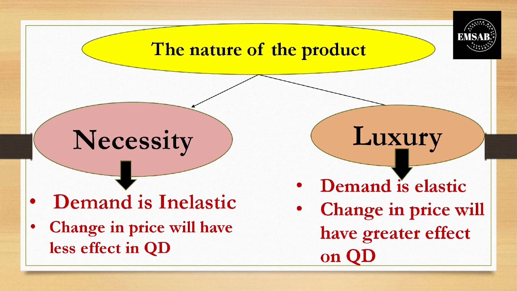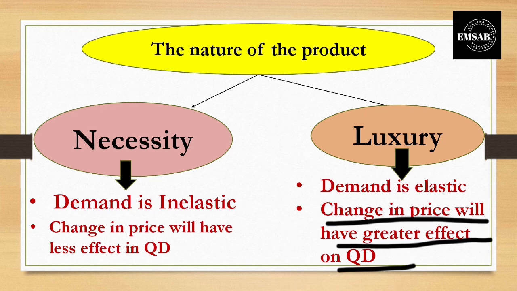If the price of a particular luxury product, like an expensive Ferrari car, decreases, people will rush towards that product and the demand will increase. The demand will be more sensitive. They are responding too much towards the changes in the prices. So in this case, the demand is said to be elastic. When there is a change in the prices, the demand is more sensitive and there is a greater effect on the quantity demanded.